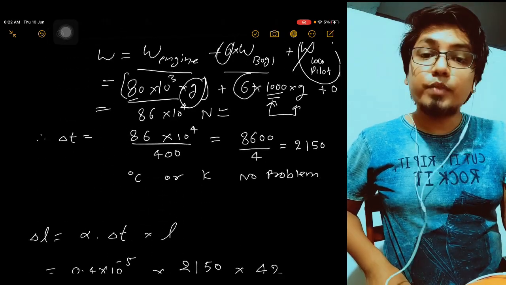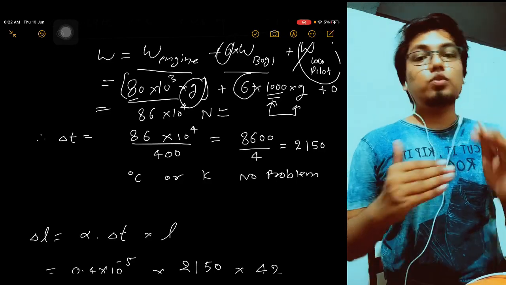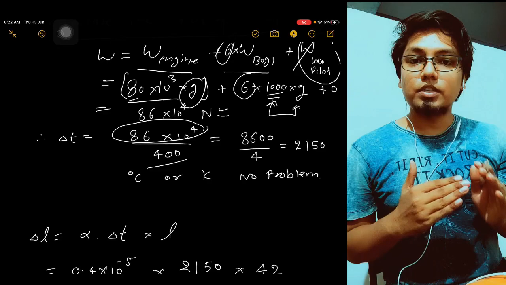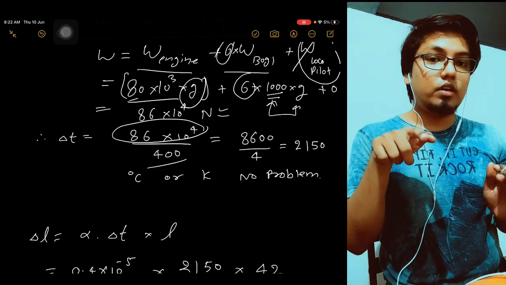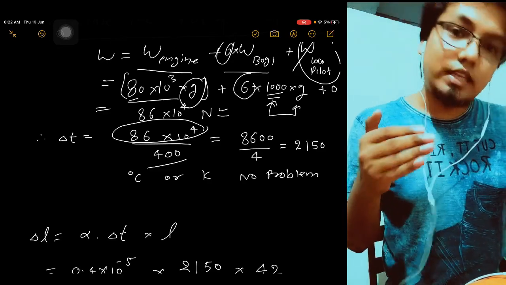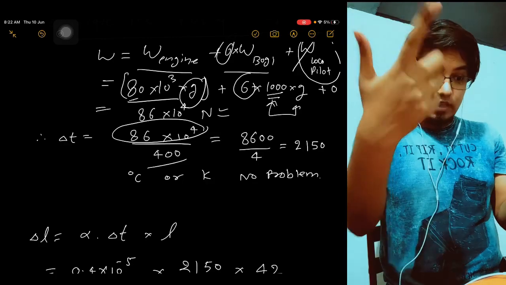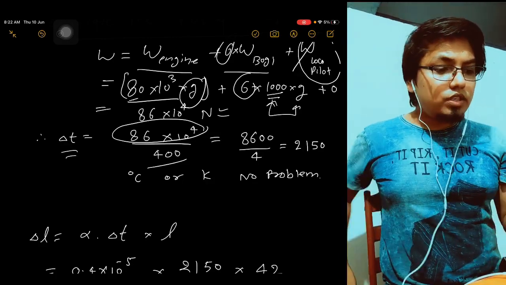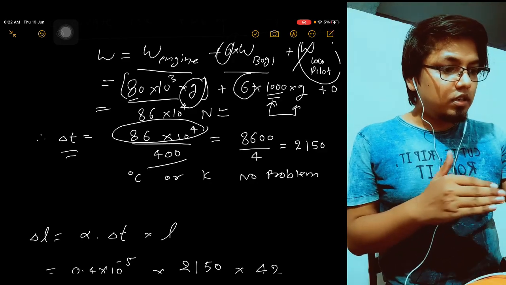Okay, so according to this total gross weight, how much will your temperature be? Divide the total gross weight by, sorry, by the 400. This 400 is simply the 1 by 400 that was given in the beginning. So we got the change in temperature. Now see, the change in temperature is 2150.